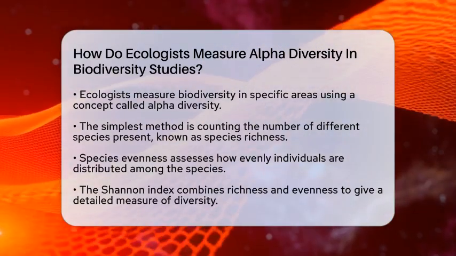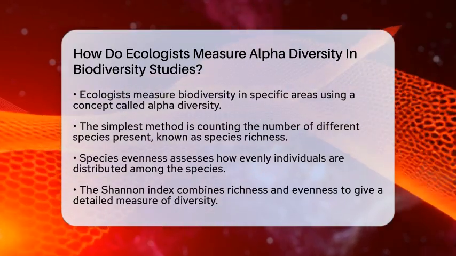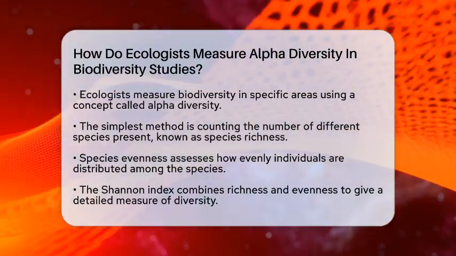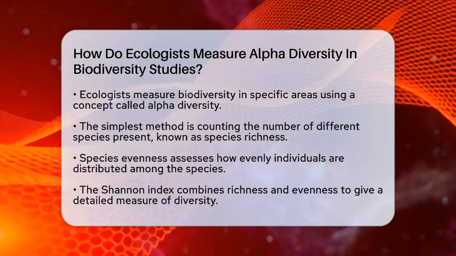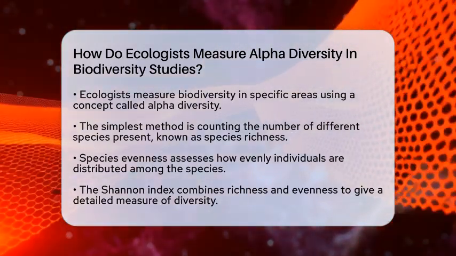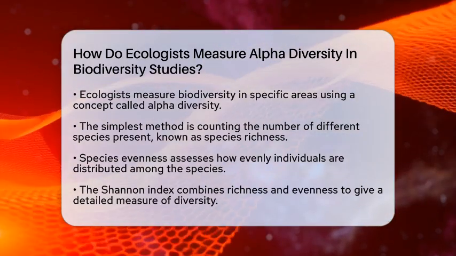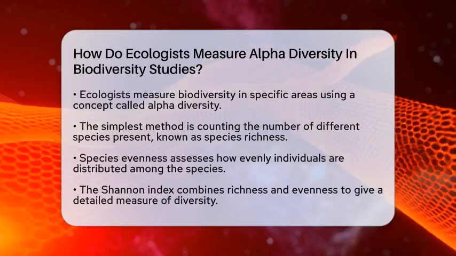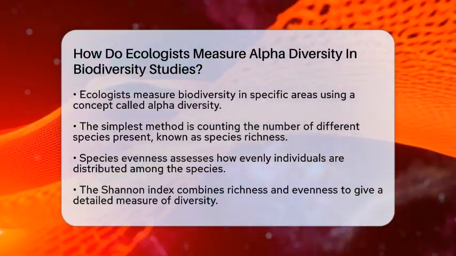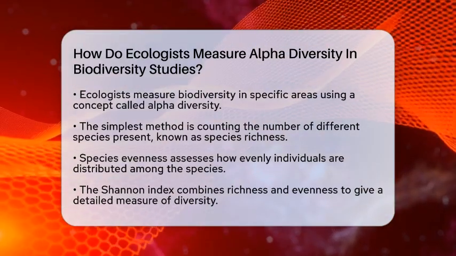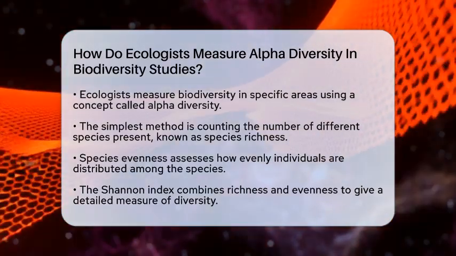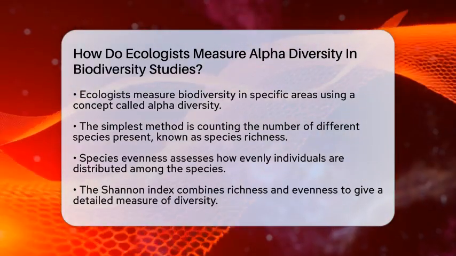When ecologists want to find out how diverse a local community is, they look at what is called alpha diversity. This tells us about the variety of species in a particular place, like a pond, a grassland, or a forest patch. To do this, they use several tools and methods that help paint a clear picture of the local ecosystem.